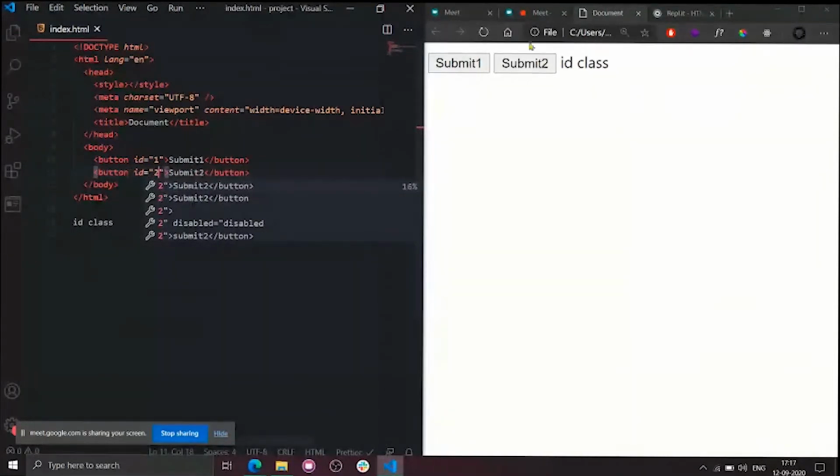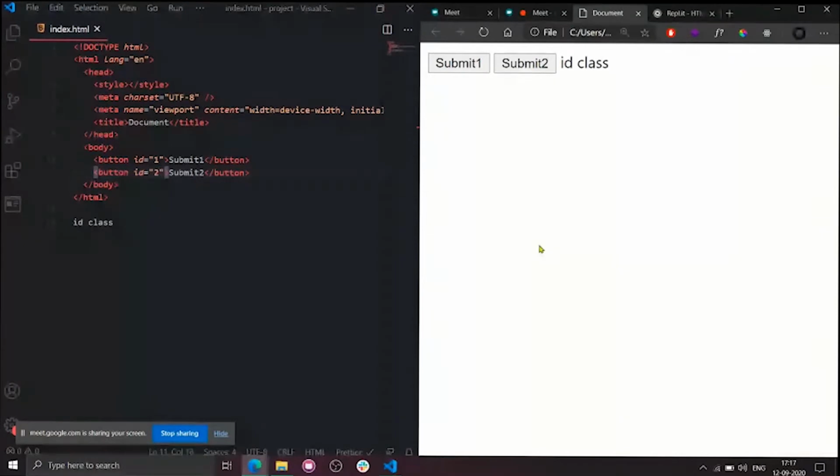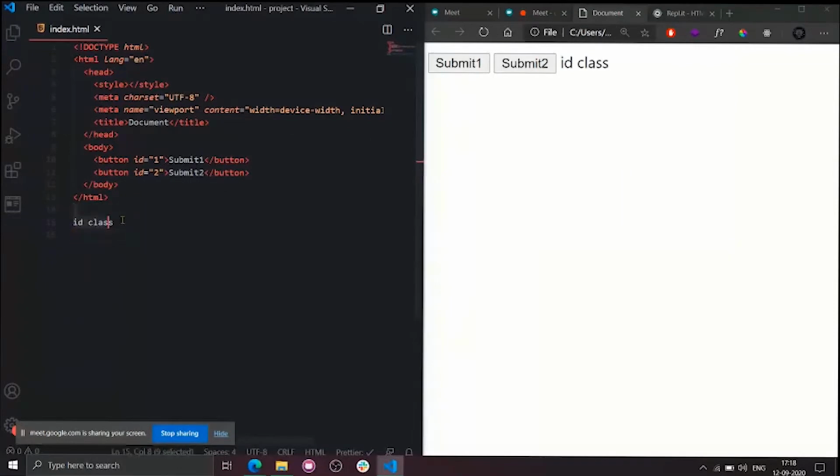So there is no visual change. The change will be in the background. Whenever we want to include CSS or JavaScript with it, this ID will play a key role. So I kept an ID. I hope that makes sense. Button 1 has an ID of 1. Button 2 has an ID of 2.